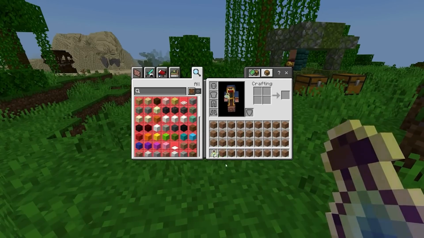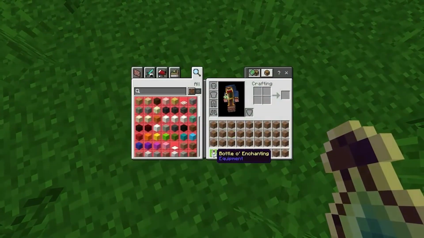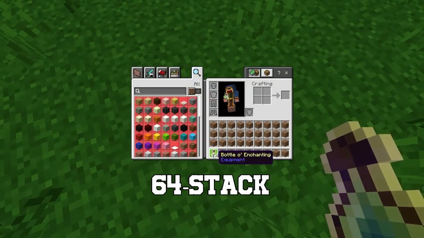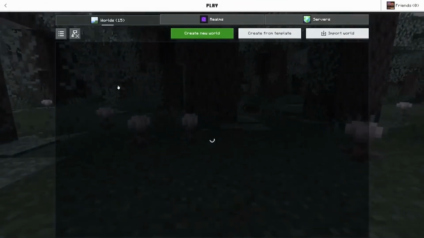in your inventory to leave no space. Now, stand over the dropped bottle and open your inventory before you click the 64 stack while closing your inventory. Lastly, save and quit the game and then re-enter.